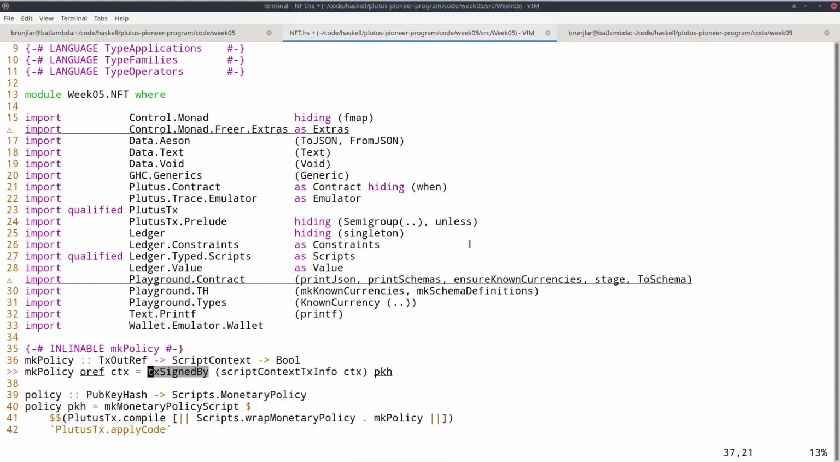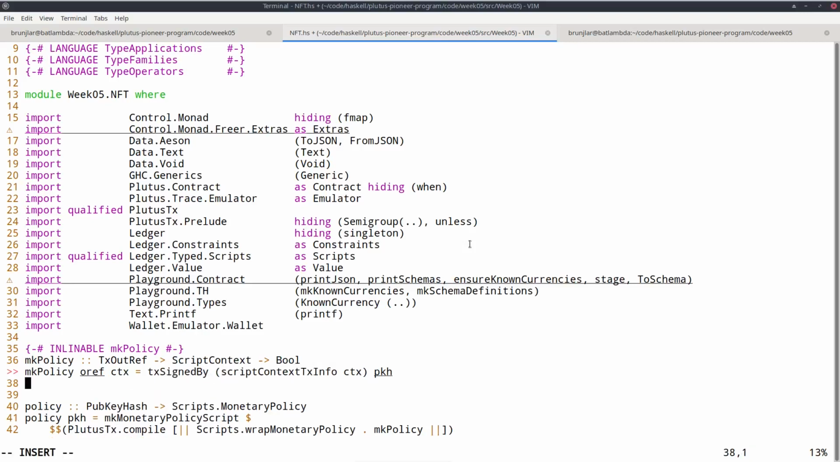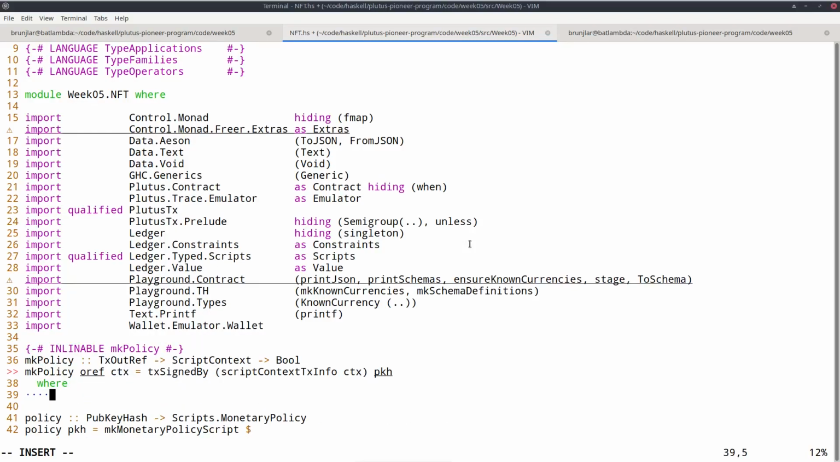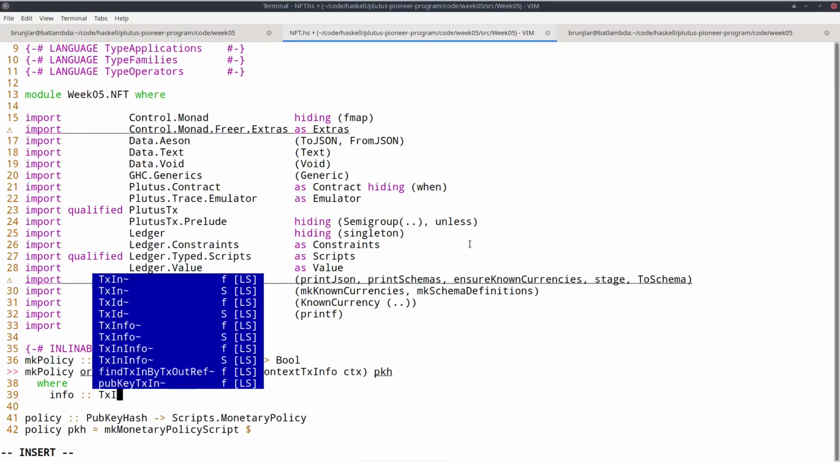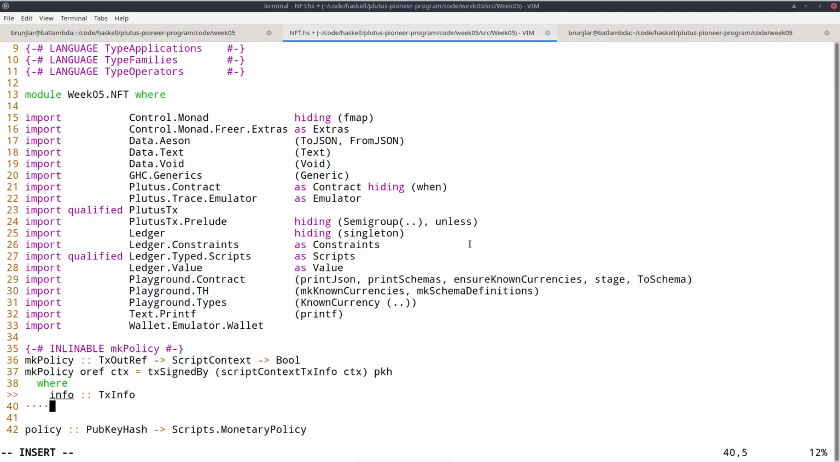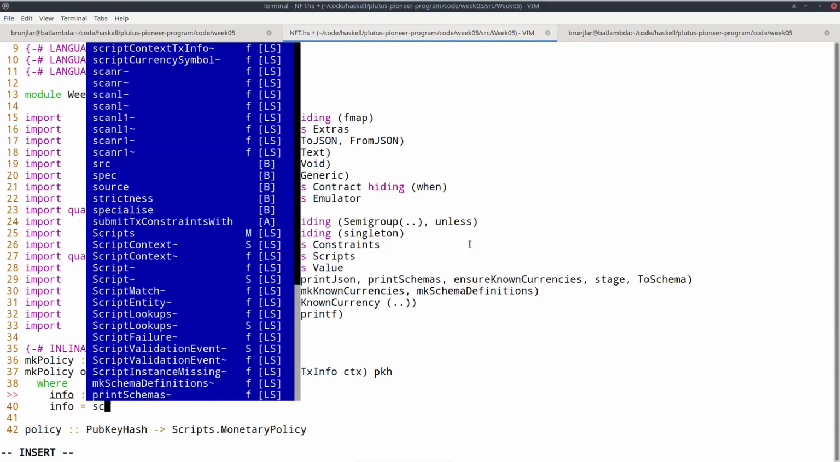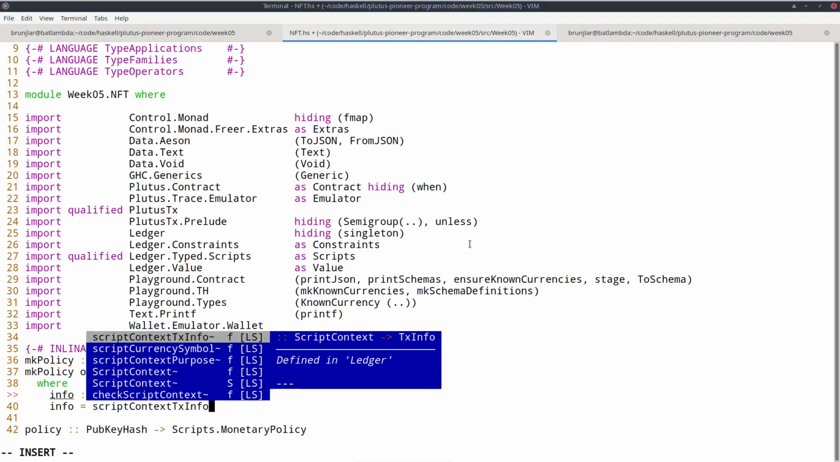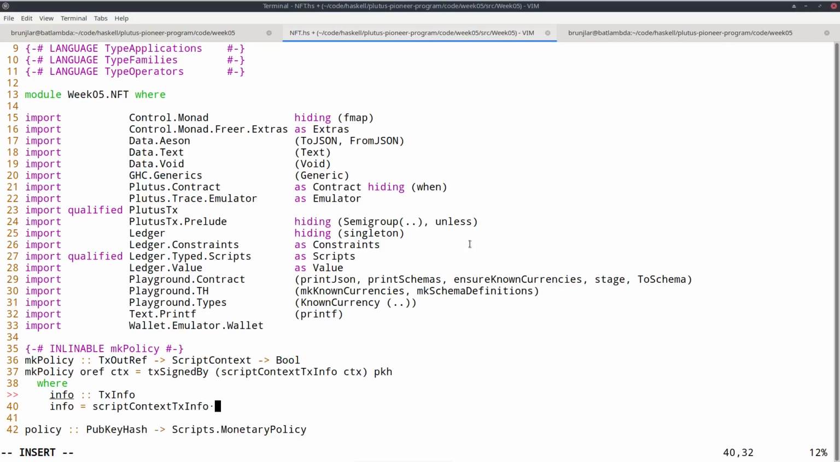And then we should rename it to something like oref maybe. The logic here, of course, is no longer valid, but we can save this expression because we will need the TxInfo. So let's give that a name, info, type TxInfo, info equals scriptContextTxInfo of our context. Okay, now we are ready to write the logic.